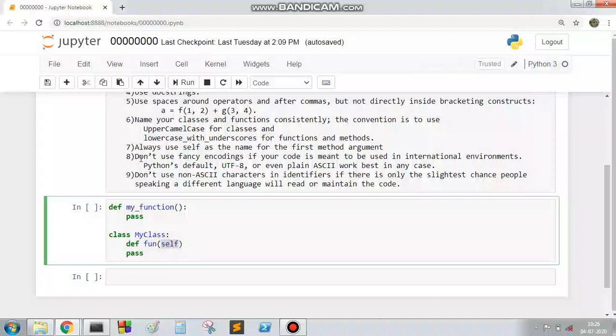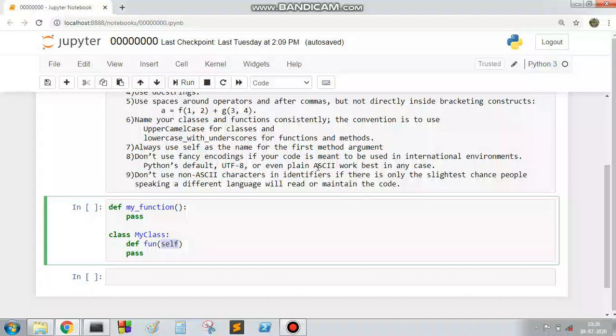Then number 8, don't use fancy encoding if your code is meant to be used in an international environment, because in an international environment they mainly deal with UTF-8 and ASCII encoding. By default Python takes UTF-8, but if you want to use ASCII encoding, that is also a good choice.